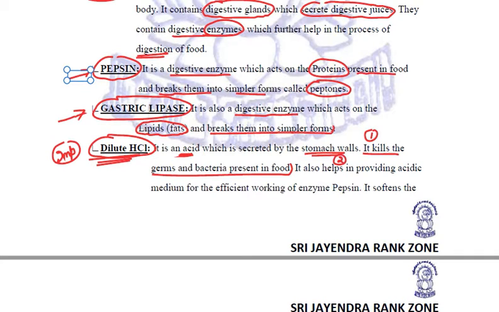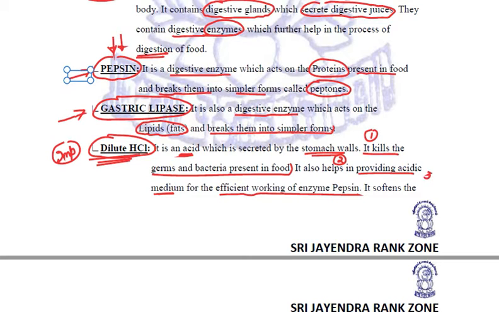Second, very important function is that it provides an acidic medium. Why? Because this acidic medium is required for the efficient working of this enzyme pepsin. This pepsin is going to work efficiently if there is some acidic medium. So that role is played by HCl.